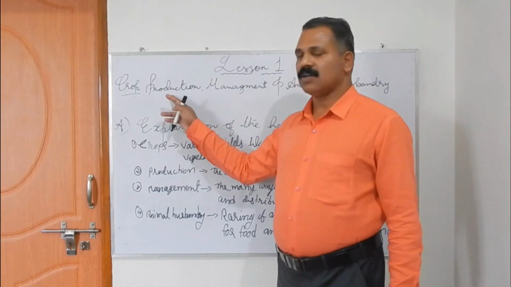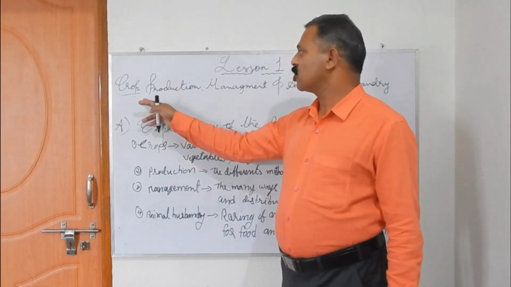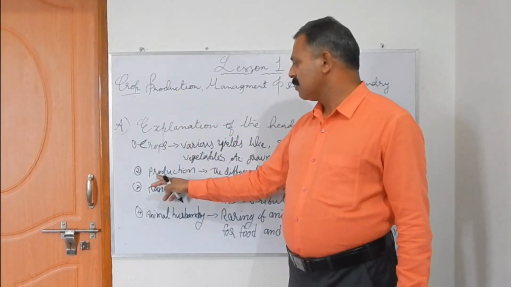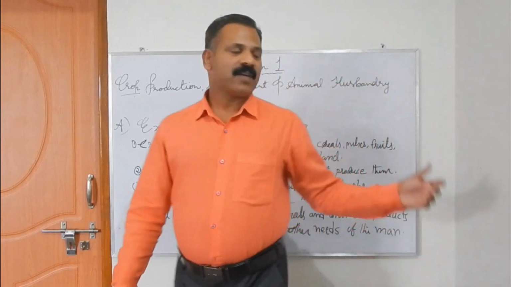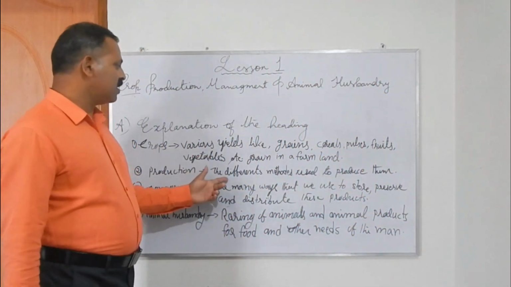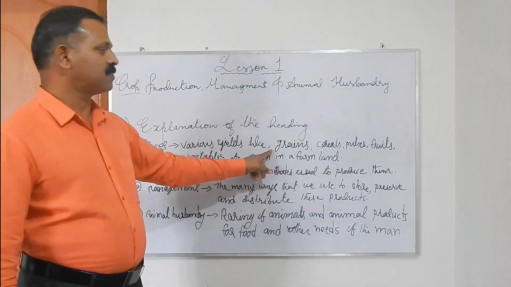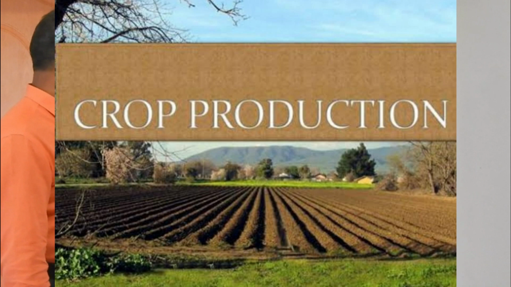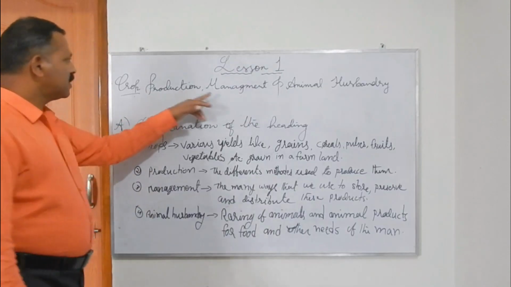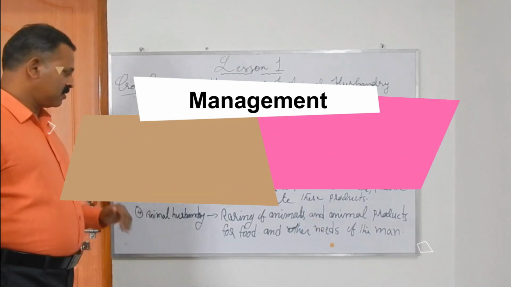And the second word of the heading, production, crop production. Here, production means the different methods used to produce these crops. That is what production means, how they are produced. And the third word, management.